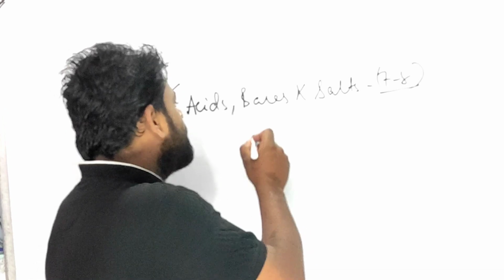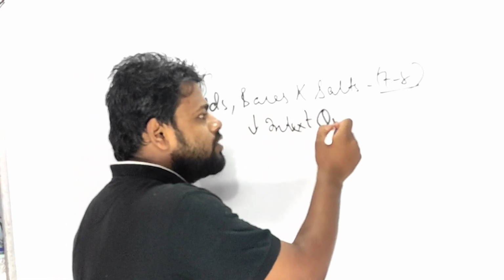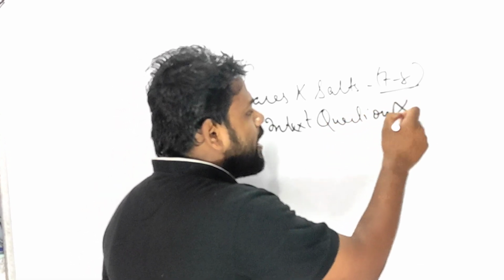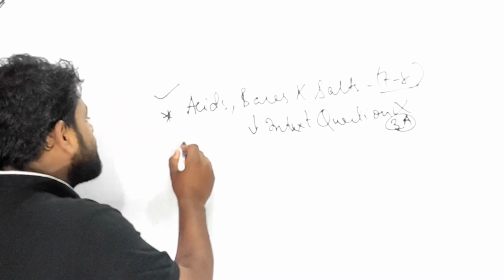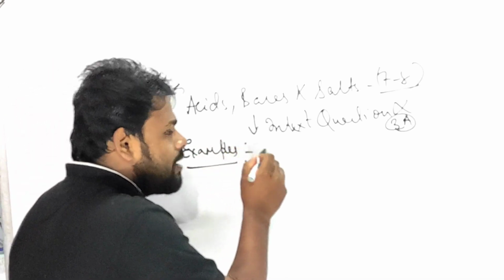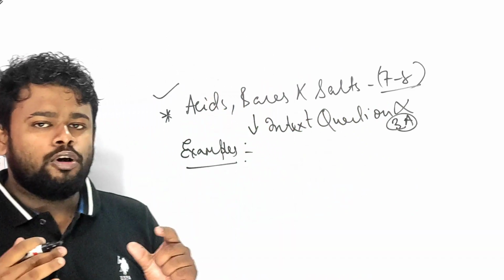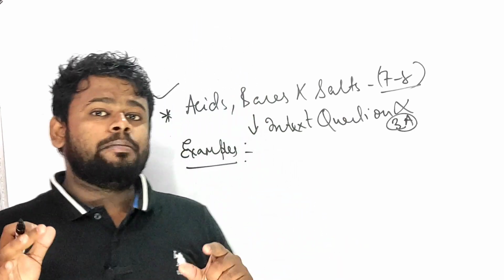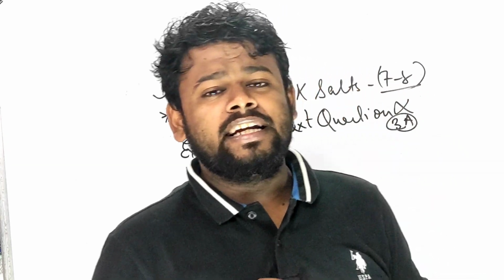First of all, you will be reading the in-text questions, very important. Then you will be reading the entire 3A exercise questions. And not only that, but also examples. Many kinds of examples are there, for example strong acids, weak acids, monobasic acids, dibasic acids, monoacidic bases. These are the examples. Olfactory indicators example.